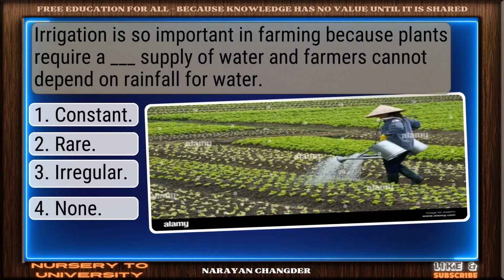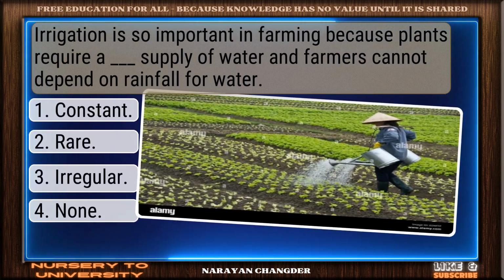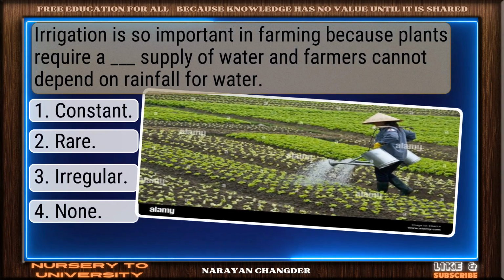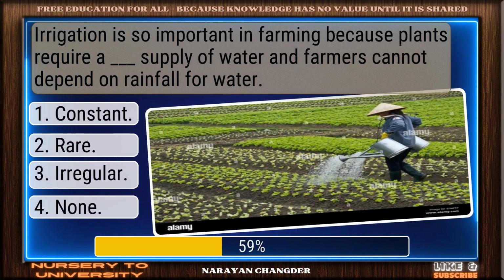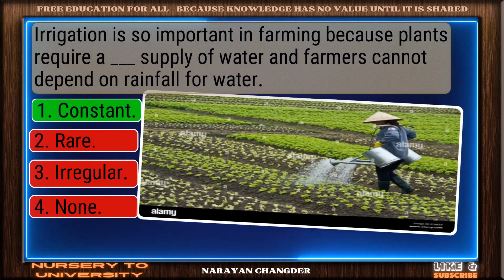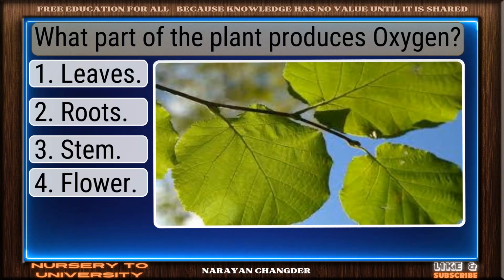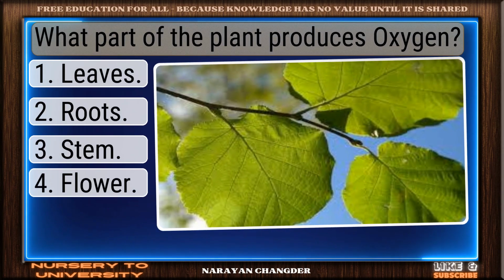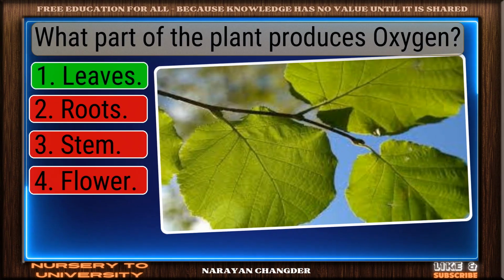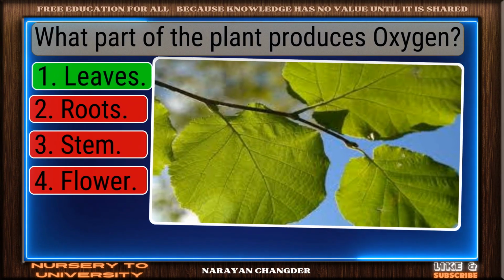Irrigation is so important in farming because plants require a dash supply of water and farmers cannot depend on rainfall for water. Excellent choice. Constant is the right answer. What part of the plant produces oxygen? Well picked. Leaves is the correct answer.